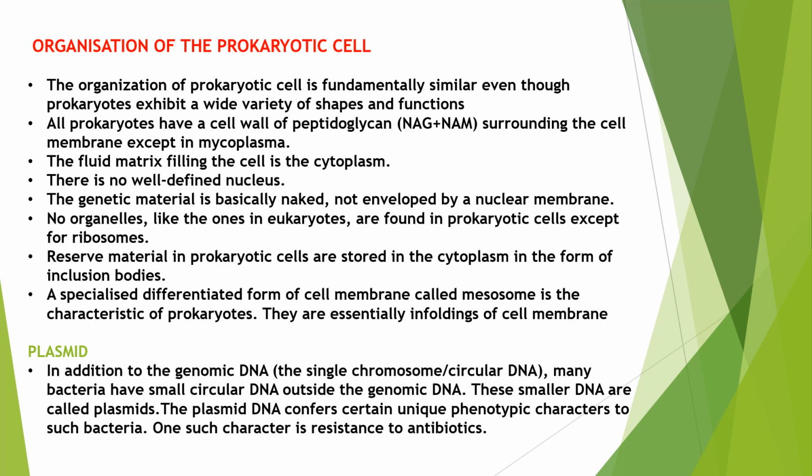Friends, now let's understand the organization of the prokaryotic cell, how the prokaryotic cell is organized. Actually, the organization of the prokaryotic cell is fundamentally similar, even though they exhibit a wide variety of shapes and functions. Actually, the prokaryotic cell wall is made up of a chemical known as peptidoglycan. Peptidoglycan is actually formed of NAG and NAM. NAG means N-acetyl glucosamine. NAM is N-acetyl muramic acid. Actually, these two are glycosaminoglycans. Remember this thing, peptidoglycan is formed of N-acetyl glucosamine and N-acetyl muramic acid.